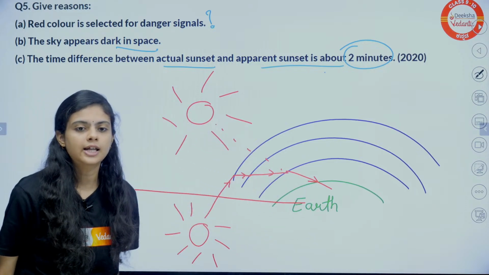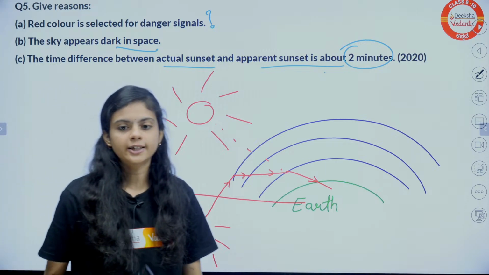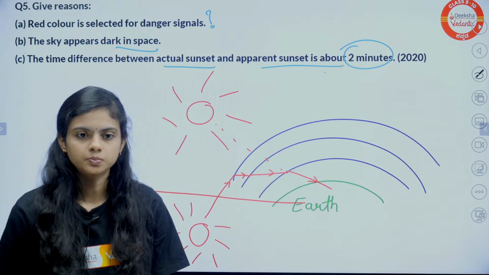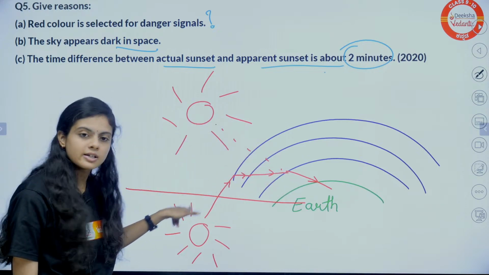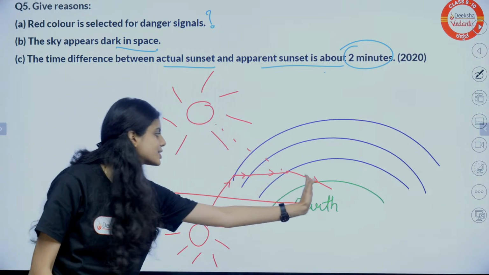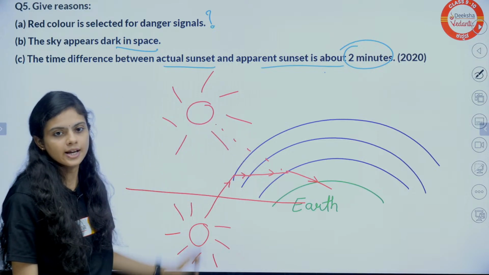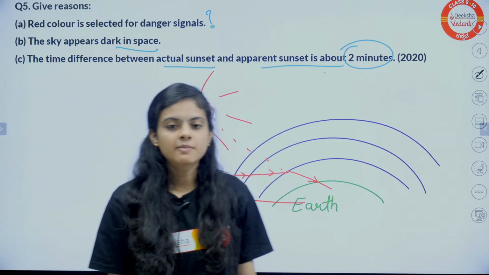Is this clear? Tell me. Our eyes will trace back these rays. They will not bend, right? They will straightly trace back the rays and you will get the sun here. Tell me, is this clear?